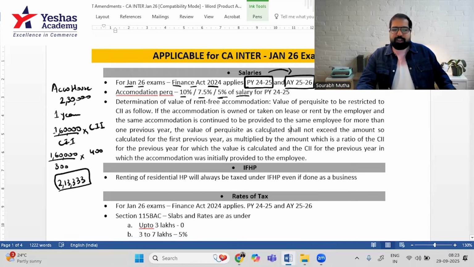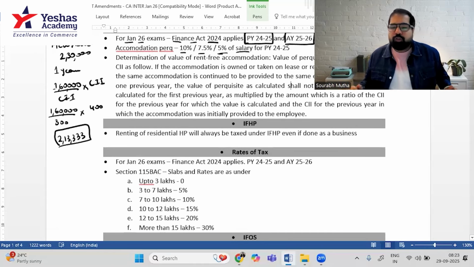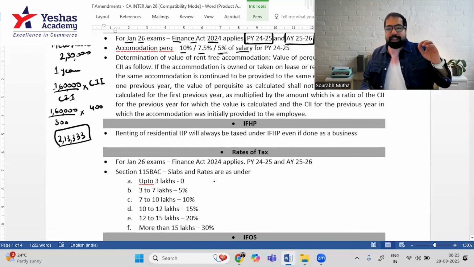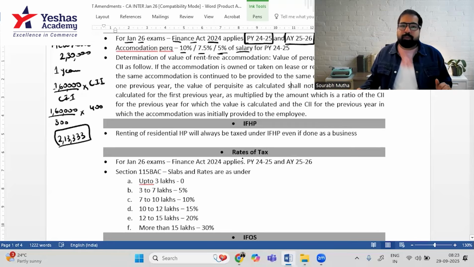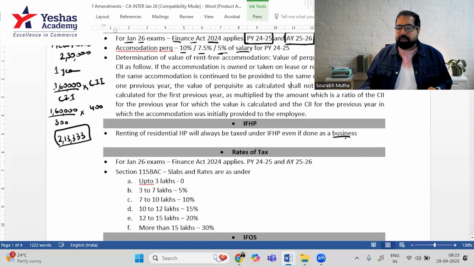All right, let's move to the next chapter, house property. You have a house, given it on rent, LOP. You have a house, you stay in it, SOP. You have more than two SOPs, it will be considered as DLOP, and so on and so forth. This chapter has a very small amendment, guys. They say that if you're renting a residential house property, not an office, not a shop, a residential house property, then it will always be taxed under IFHB, even if it's done as a business.